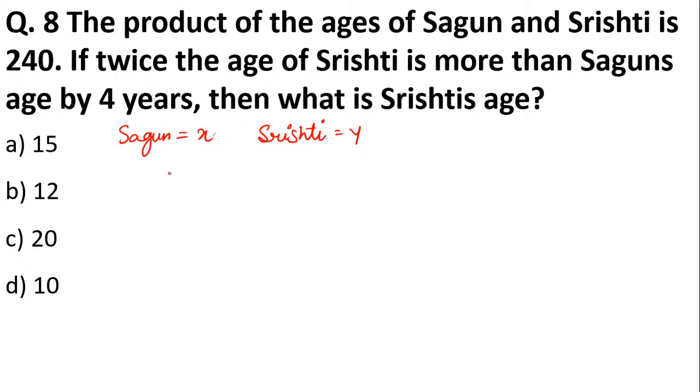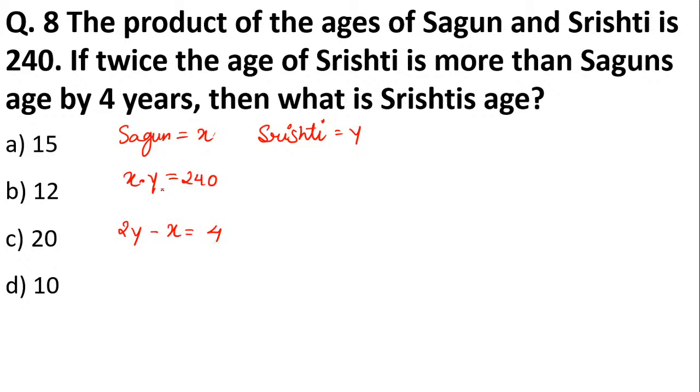Product of ages of Sagun and Srishti. What is product? Product is multiplication. So X into Y is equal to 240, right? Twice the age of Srishti is more than Sagun's age by 4 years. So twice the age of Srishti, 2y minus x is equal to the difference between their ages, which is 4. So 2y minus x is equal to 4.